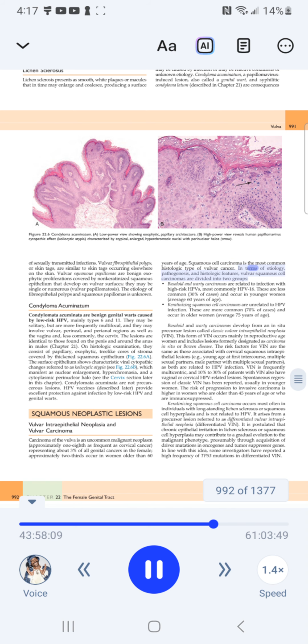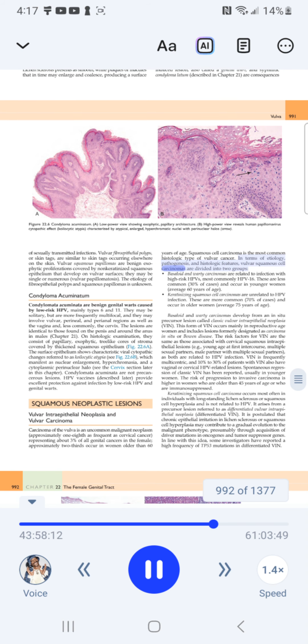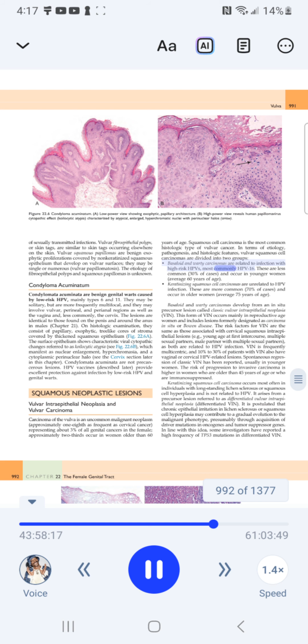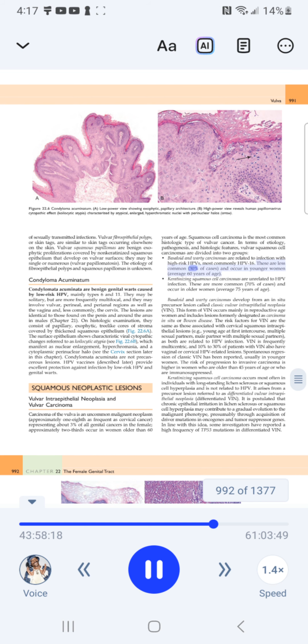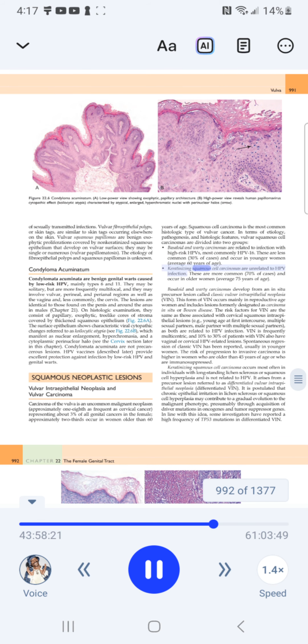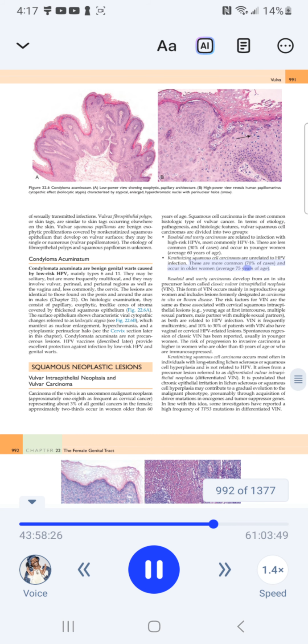In terms of etiology, pathogenesis, and histologic features, vulvar squamous cell carcinomas are divided into two groups. Basaloid and warty carcinomas are related to infection with high-risk HPVs, most commonly HPV-16. These are less common, 30% of cases, and occur in younger women, average 60 years of age. Keratinizing squamous cell carcinomas are unrelated to HPV infection. These are more common, 70% of cases, and occur in older women, average 75 years of age.